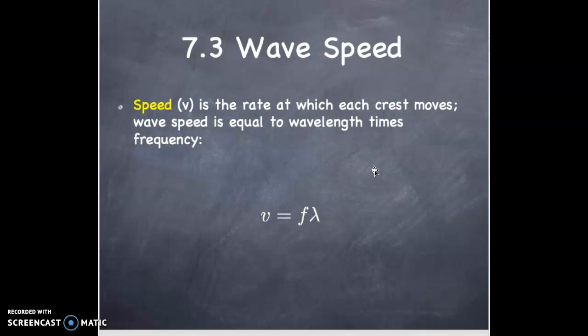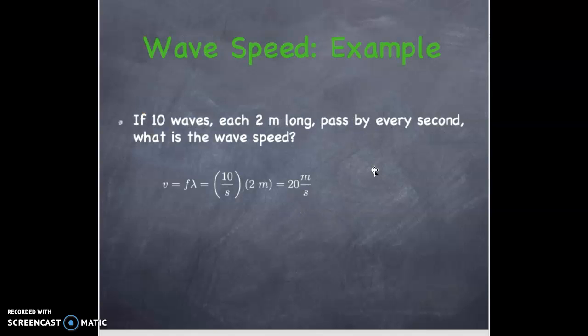The speed is the rate at which each crest moves. Wave speed is equal to the wavelength times the frequency. So V equals F times lambda. Very simple expression. An example. If 10 waves, each 2 meters long, pass by every second, what is the wave speed? The formula V equals F lambda, 10 per second times 2 meters, 20 meters per second is the speed of the wave.